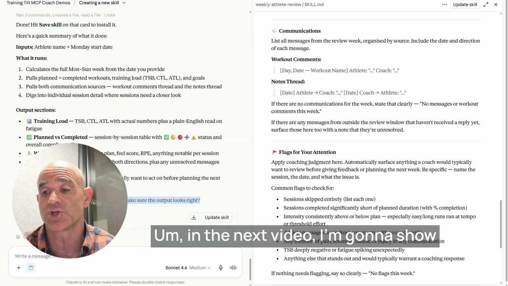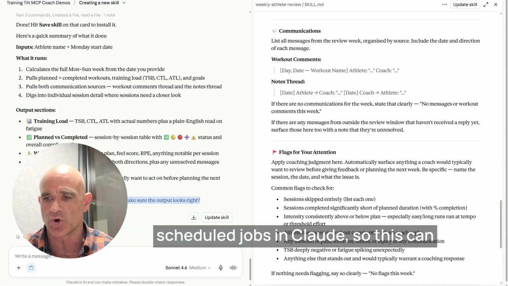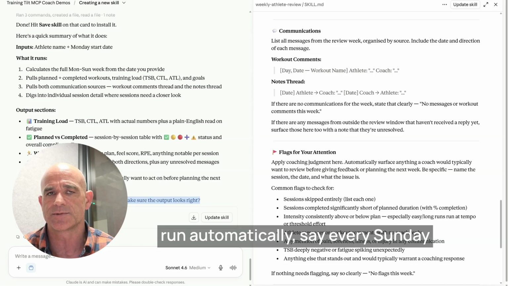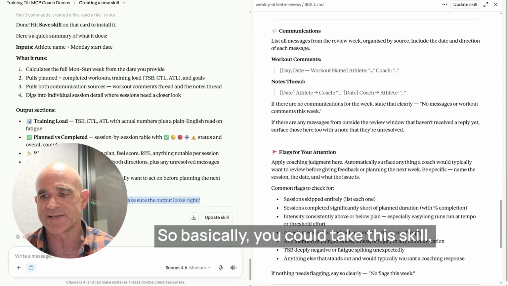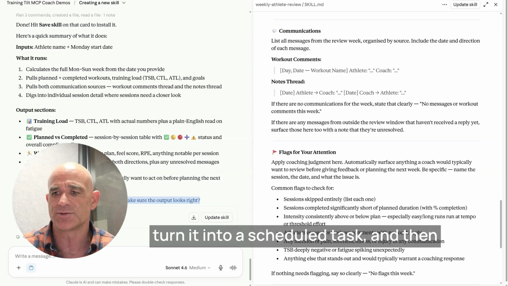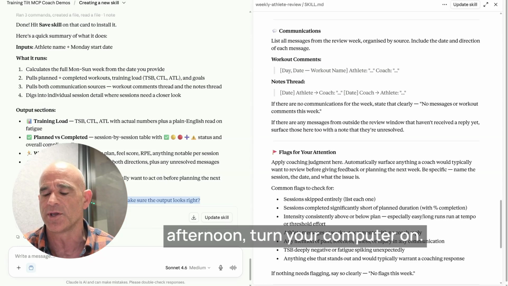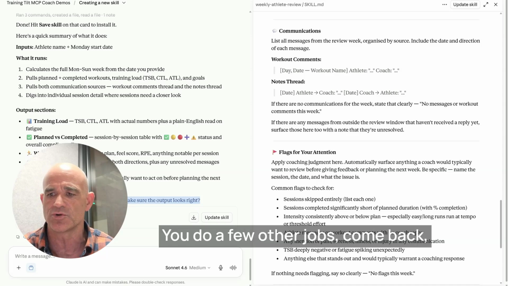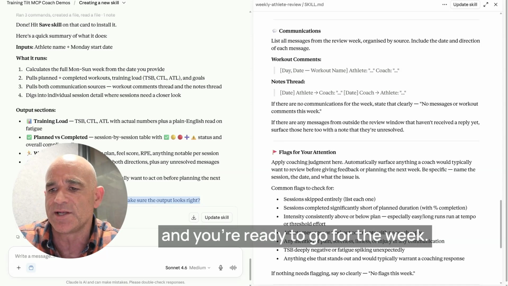In the next video, I'm going to show you how to take this skill and create scheduled jobs in Claude, so this can run automatically, say every Sunday evening across all of your athletes. Basically you could take this skill, turn it into a scheduled task, and then you could just show up on Sunday afternoon, turn your computer on, and it would run through all of that. You do a few other jobs, come back, do all your athlete reviews, and you're ready to go for the week.